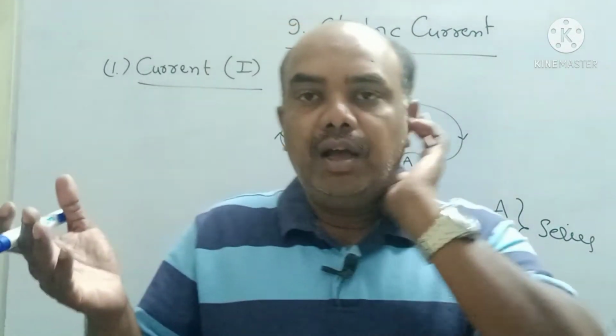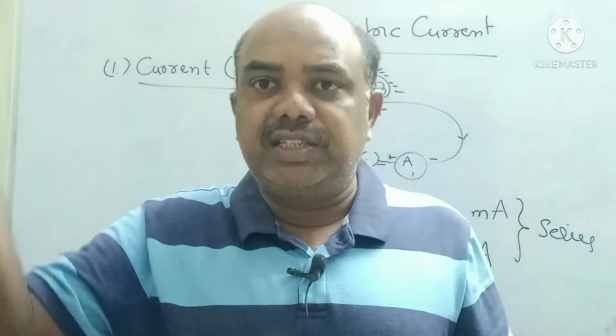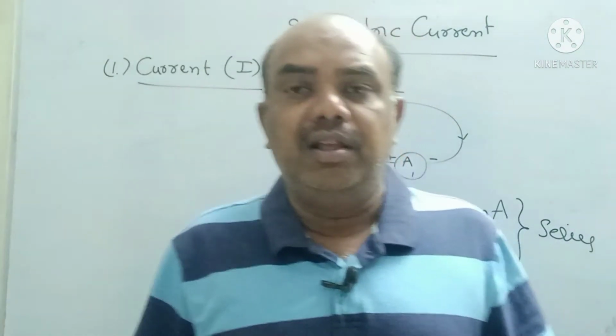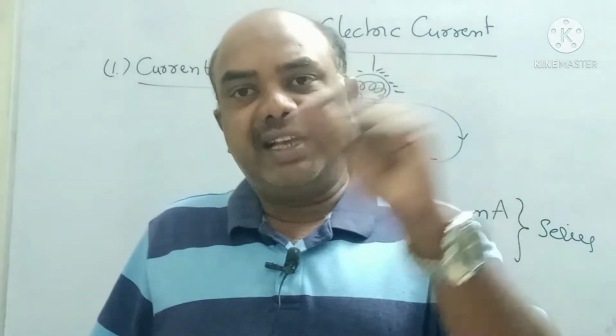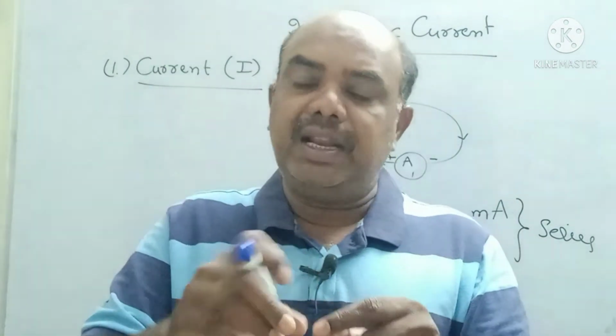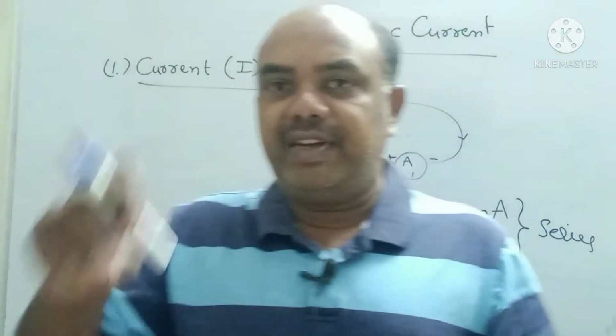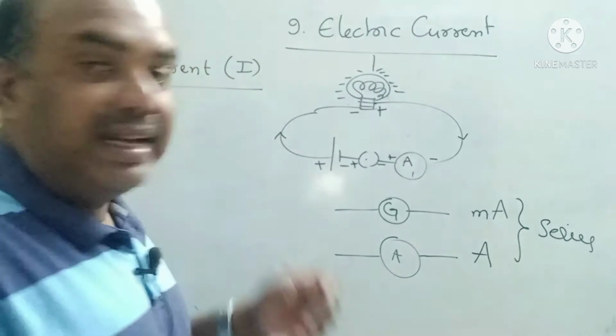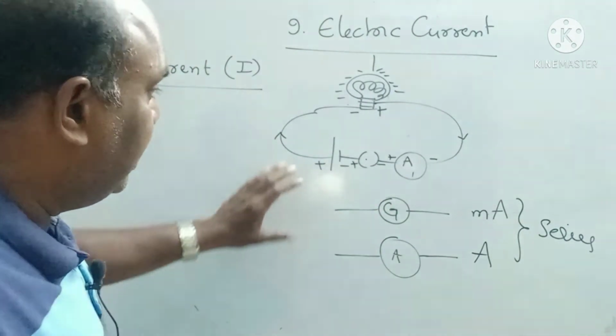Example, in marriages and functions also we use series bulbs, red color, green color, zero bulbs in series connection. Series bulbs means the first bulb's second terminal is connected to the second bulb's first terminal, the second bulb's second terminal to the third bulb's first terminal, and so on. This kind of connection is called series connection. Parallel connection, we will see later.